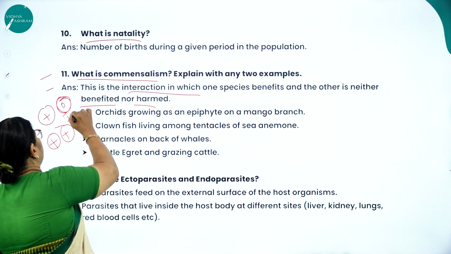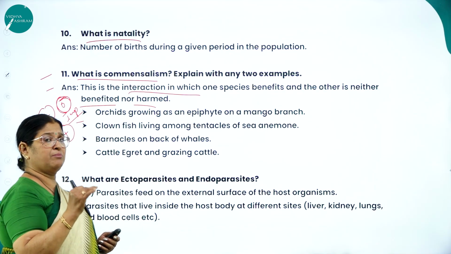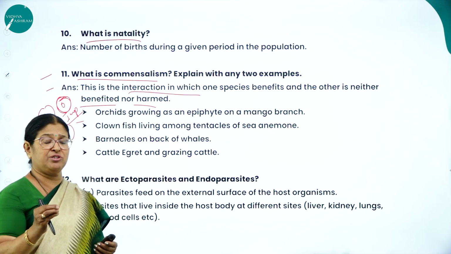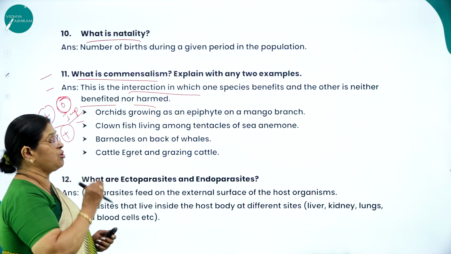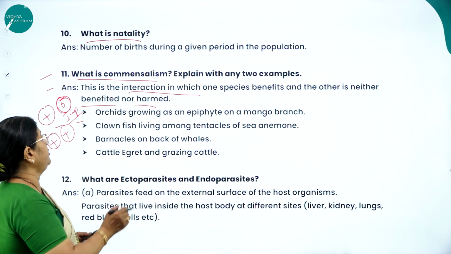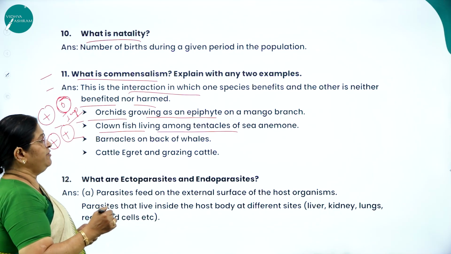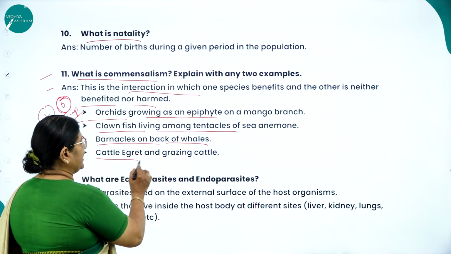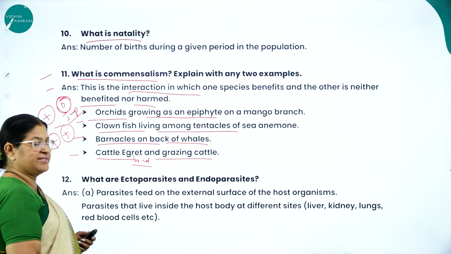Examples, this is also very important from the examination point of view. Usually they'll ask commensalism, mutualism, parasitism, brood parasitism. These are concepts which are very important from the examination point of view. So children who are in second PUC and studying biology should concentrate on such concepts. Orchids growing as an epiphyte on a mango branch, clownfish living among the tentacles of sea anemone, barnacles on the back of whales, cattle egret and grazing cattle. The cattle egret is a bird, and the other is grazing cattle.